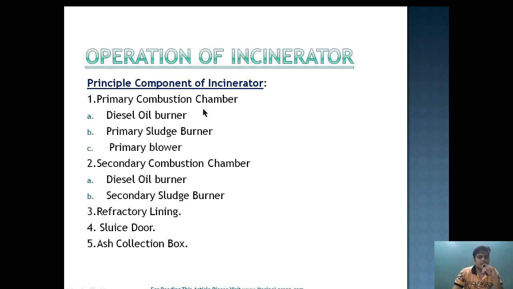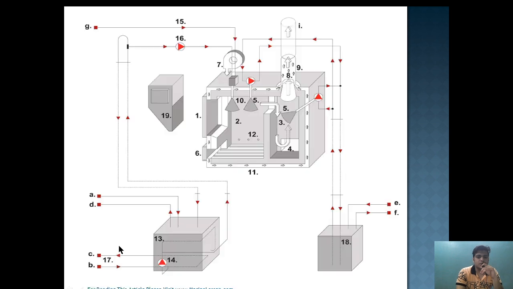The primary combustion chamber consists of a diesel oil burner, a primary sludge burner, and a primary blower. The secondary combustion chamber consists of a diesel oil burner and a secondary sludge burner. Third is the refractory lining, fourth is the sluice door, and fifth is the ash collection box. Right now, what you can see is the internal components of the incinerator. Basically, the incinerator can be parted into two parts.